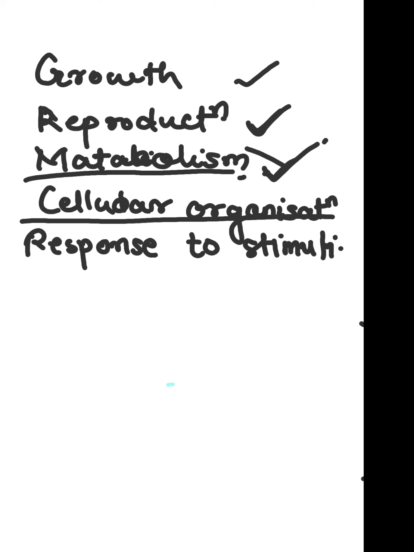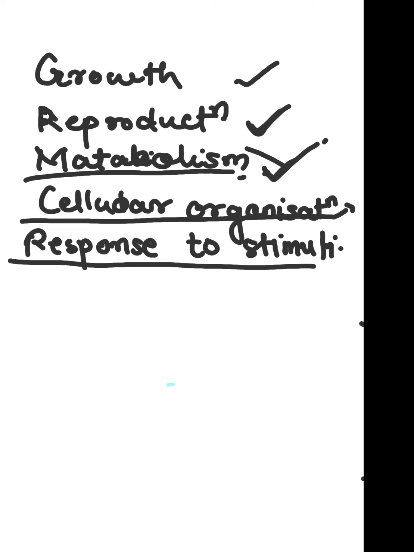Cellular organization: interaction between cell organelles gives us cellular function. Cell interaction gives us tissue level function. Tissue interaction gives us organ level function. So cellular hierarchy is very basic to living organisms, right?